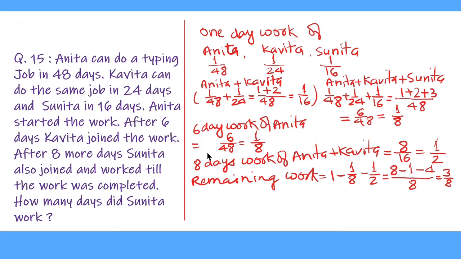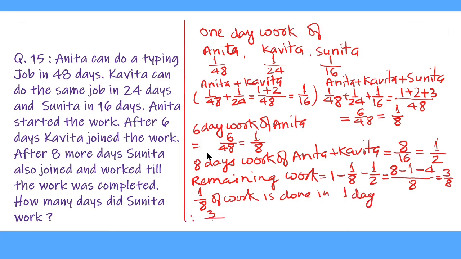Now the remaining work is completed by all the 3 persons, Anita, Kavita and Sunita. So they can complete 1 upon 8 of the work every day, or in 1 day. So we have to find how many days they will take to complete 3 upon 8 of the work. 1 upon 8 of the work is done in 1 day.